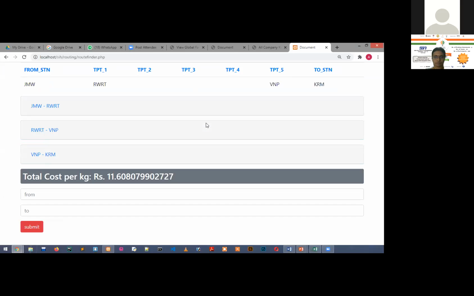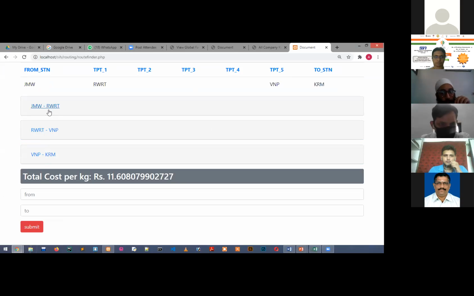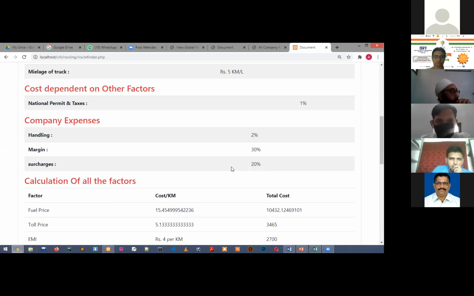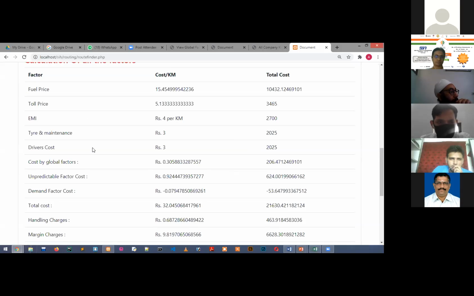Okay, it's seen. So here you can see I entered JMW to KRM. In case of JMW, we have all those factors, the tire cost, etc. These are the company expenses. Now what we have added is the demand factor.